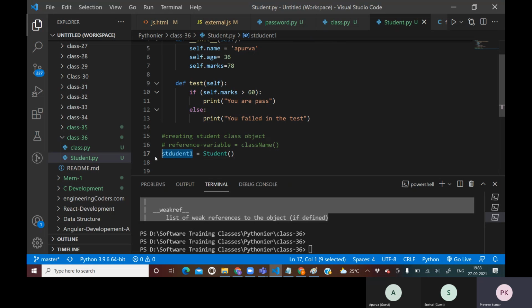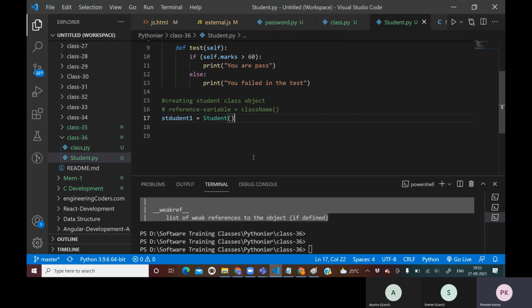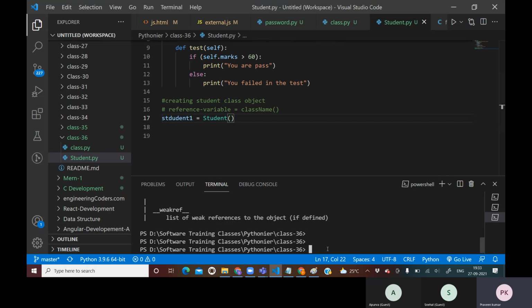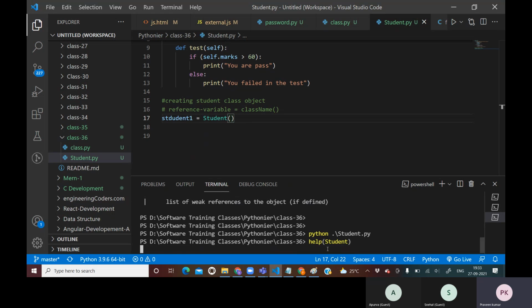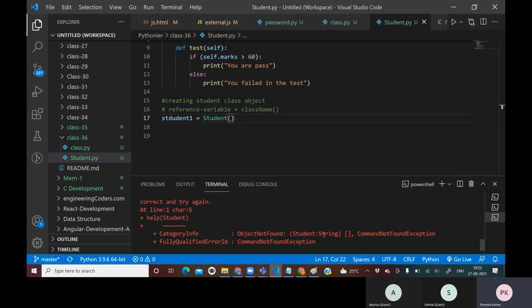All right, so let me clear it. So here I have created a student class. Now I will try to execute this and show you. What is the program name? Python student.py, I hit enter. And after that, I will say help a student, so that I can know what exactly it is giving.